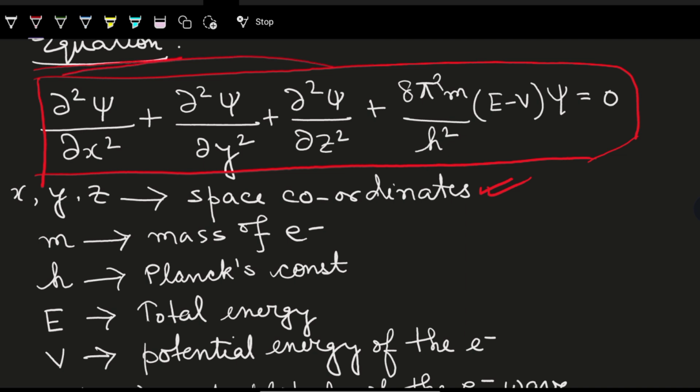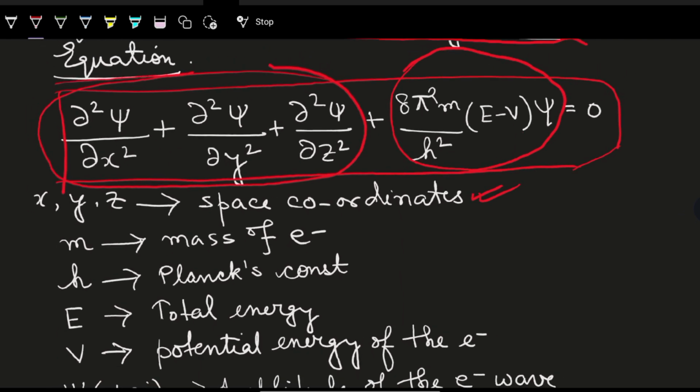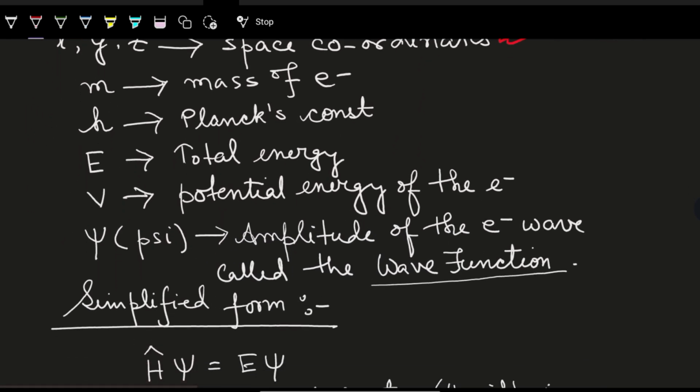These talk about the position of the electron in space. And the rest of the equation, plus 8 pi square m by h square (E minus V) psi equal to 0, talks about the energy factors. E is the total energy, V is the potential energy of the electron. So the first part of the equation deals with the position of the electron, and the second part deals with energy parameters.